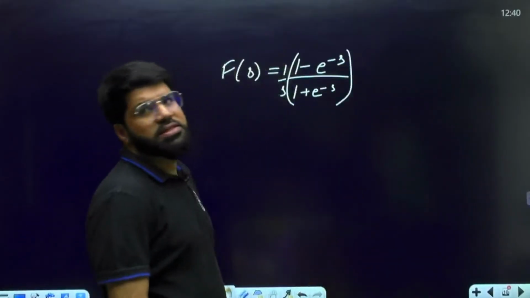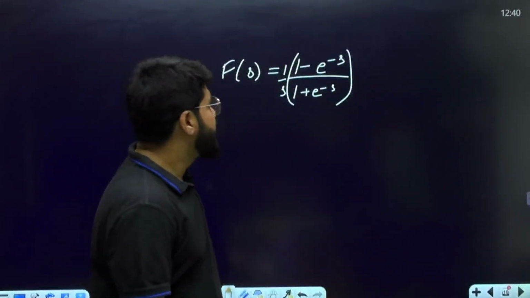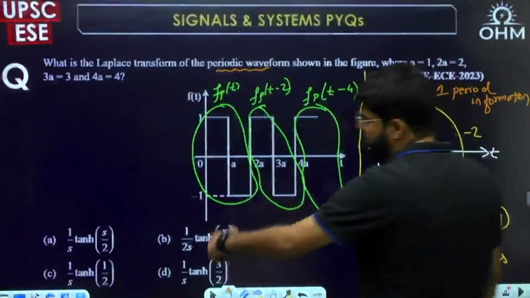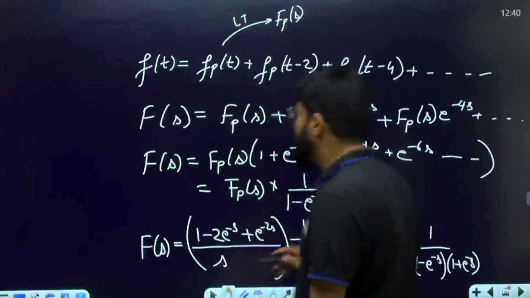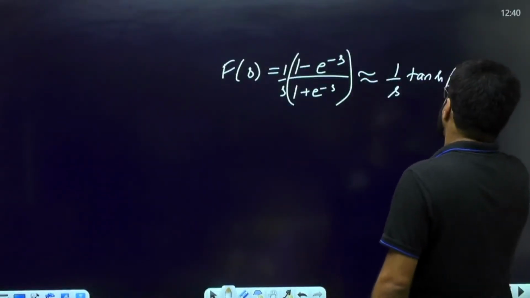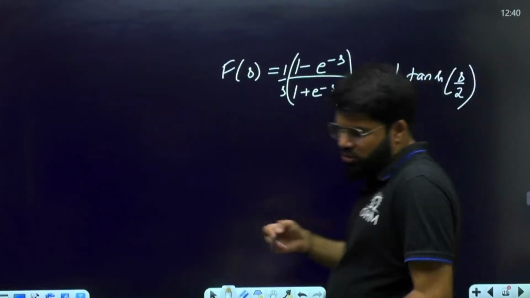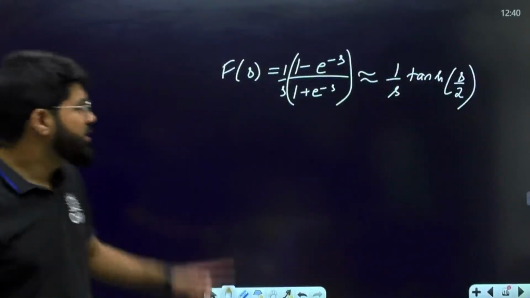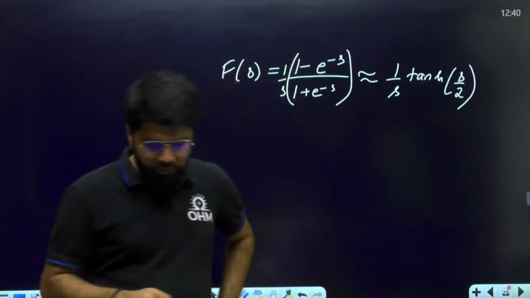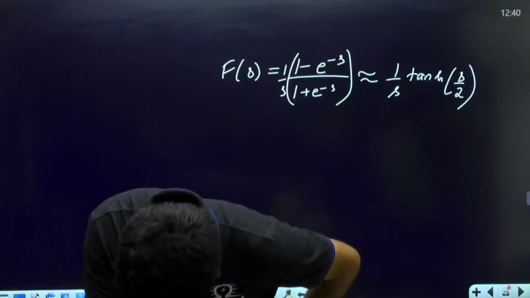With a little bit of rearrangement that I leave to you, you will get the answer as 1 by s tanh(s by 2), because you can call tanh as sinh by cosh, and you can arrange the numerator and denominator in the form of hyperbolic functions.